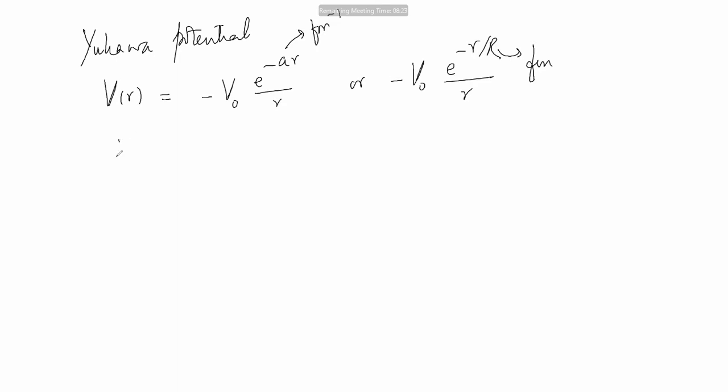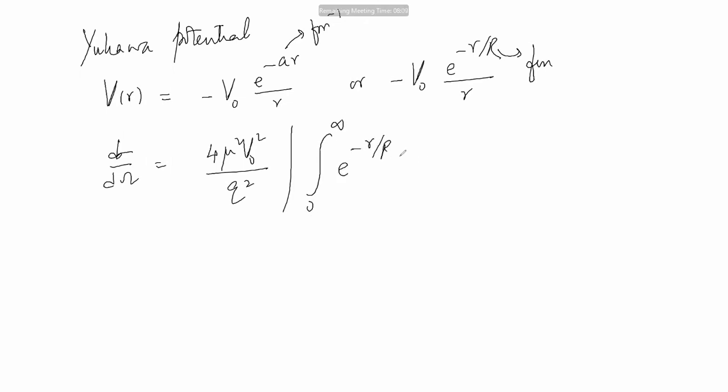Okay, that means again d sigma by d omega will be equal to 4 mu square V naught square upon Q square, integral 0 to infinity e to the power minus r by R, divided by r, sine Q r dr. And that means ultimately we are supposed to solve this class 12th integral.